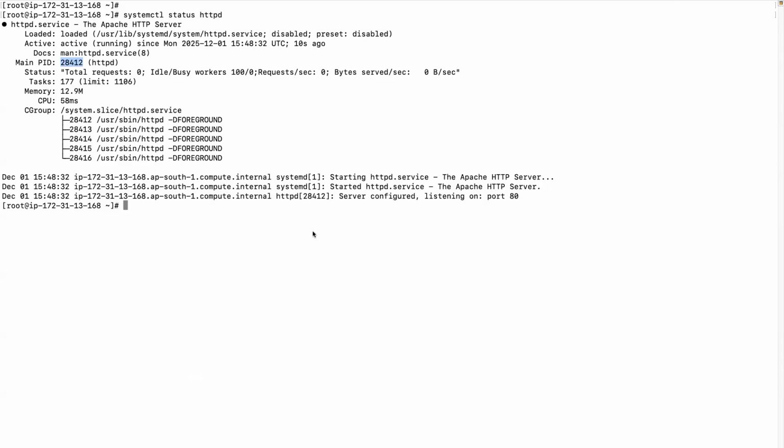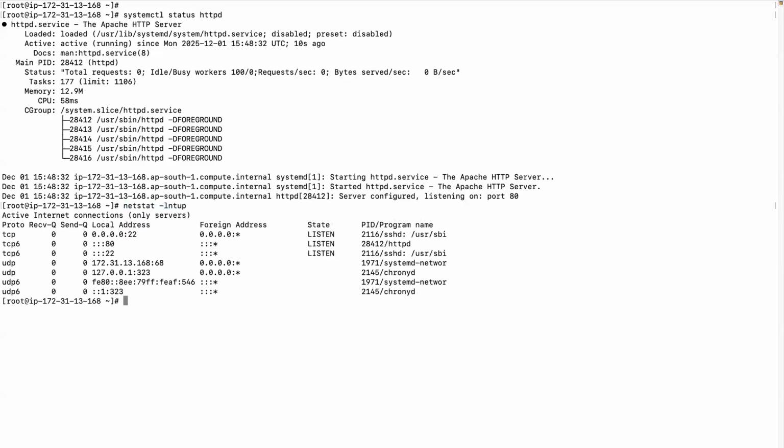So you can check this process ID with the command netstat -lntup | grep. Netstat is a command with which you can check the ports and it will return all the ports. See here. But let's say I'm more focused on this particular one. That's where the grep command can be helpful. We just learned the grep command, right? To search or filter out something. So I'm checking for this process ID. So you can see it's running on port 80.